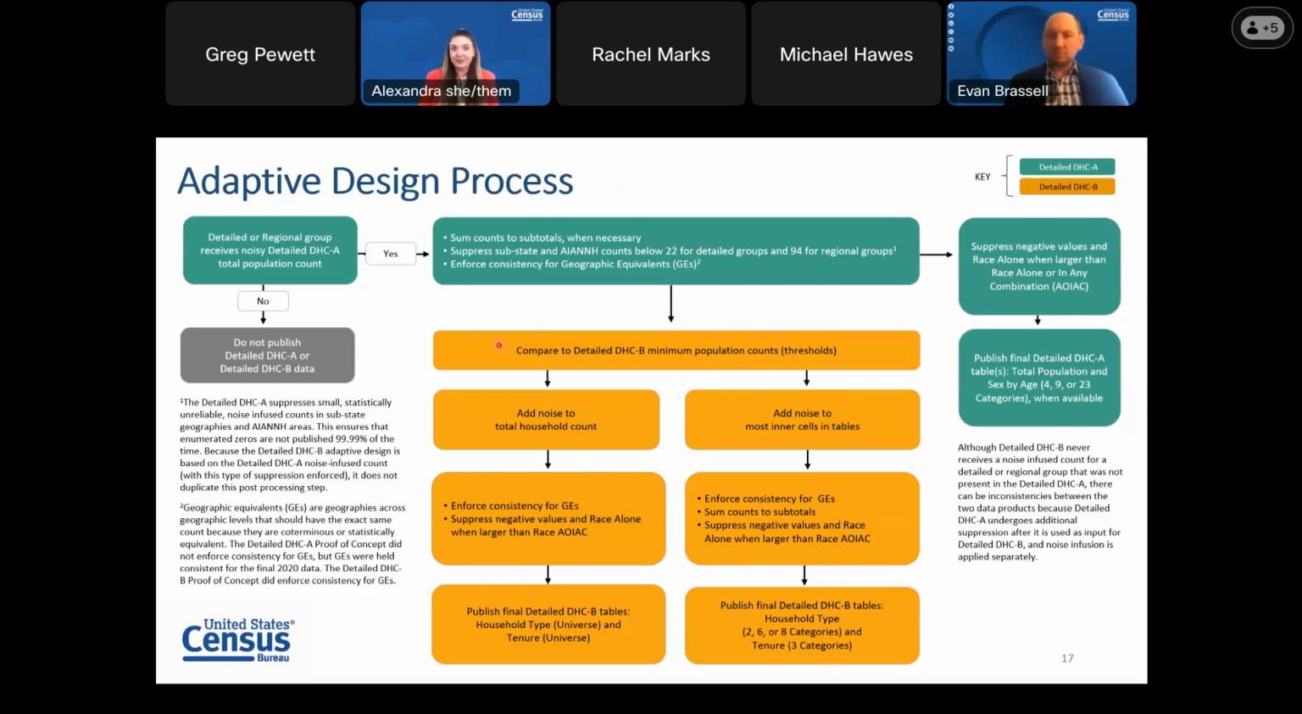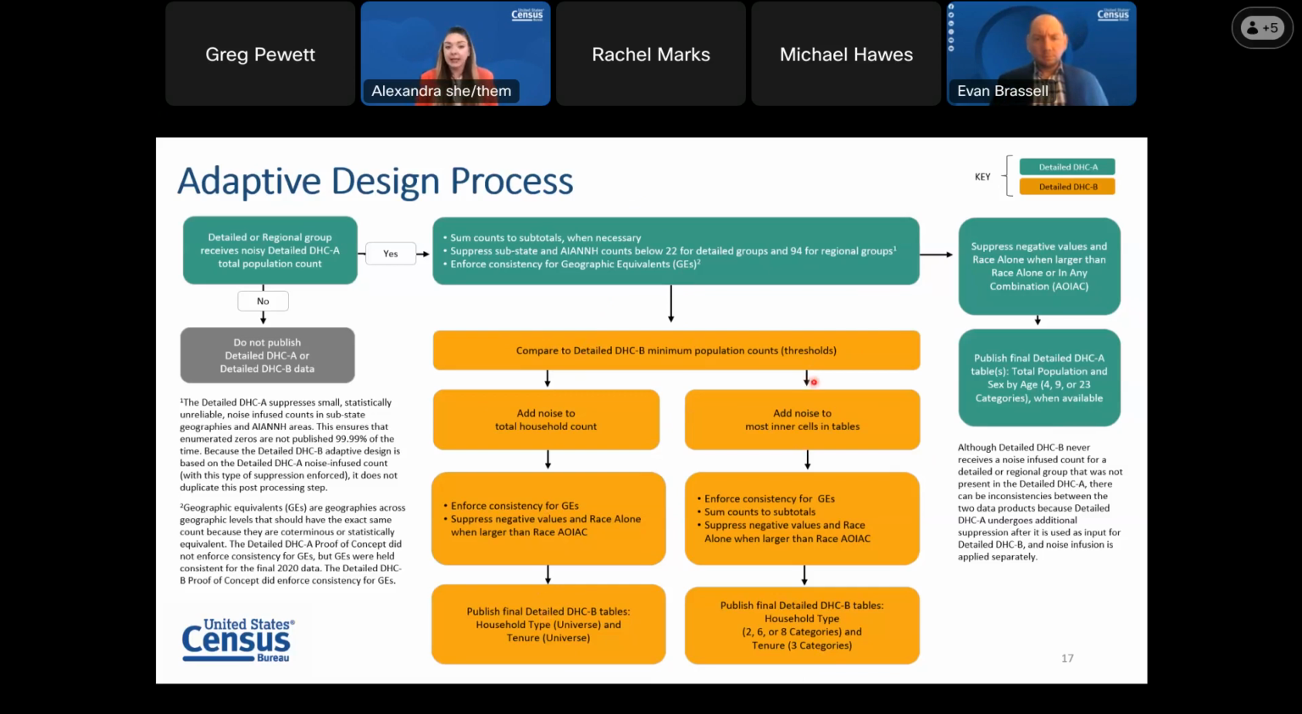So now let's focus a little bit on this detailed DHCB process. Once we get that noisy total population count with some of the post-processing, we compare that to minimum population counts or thresholds, which I'm going to show on the next slide. Then we have two different processes here. The only difference between these two columns is that on the left, it's for if the group only receives the household type universe and 10-year universe tables, which is total population or total household count.